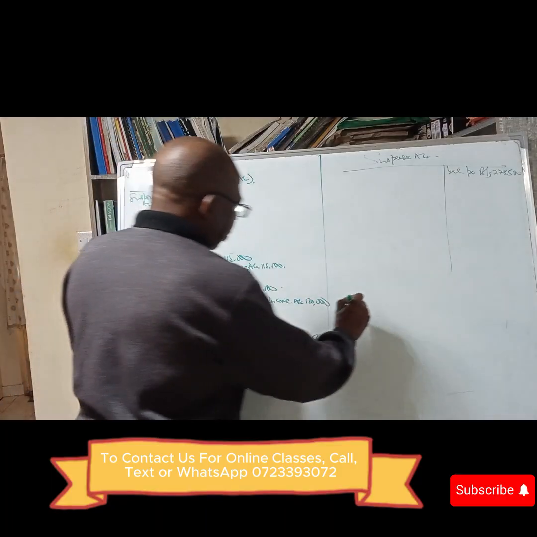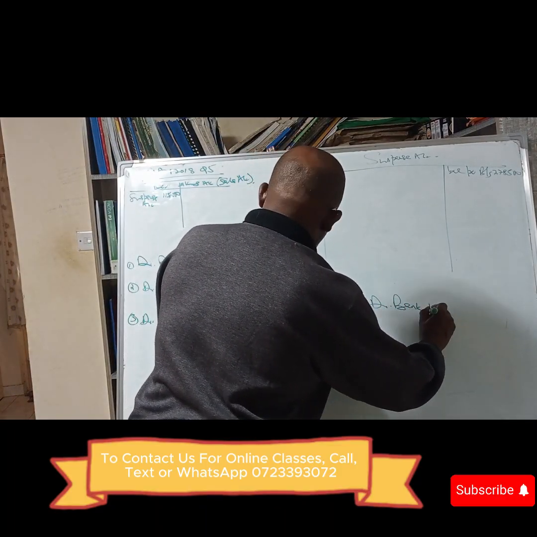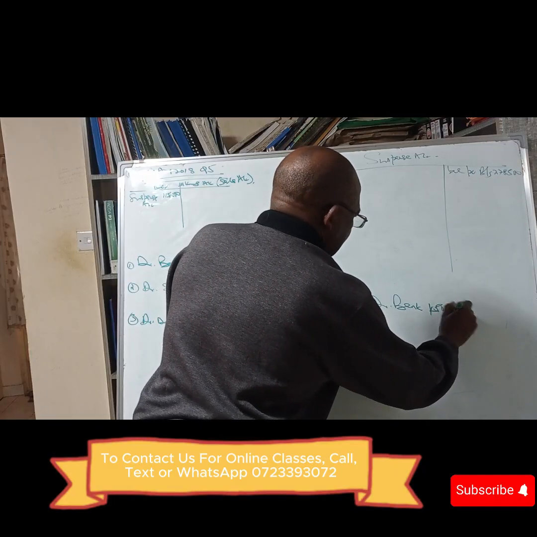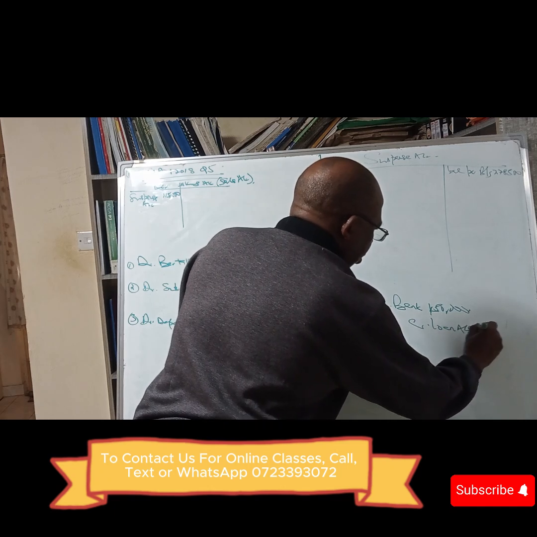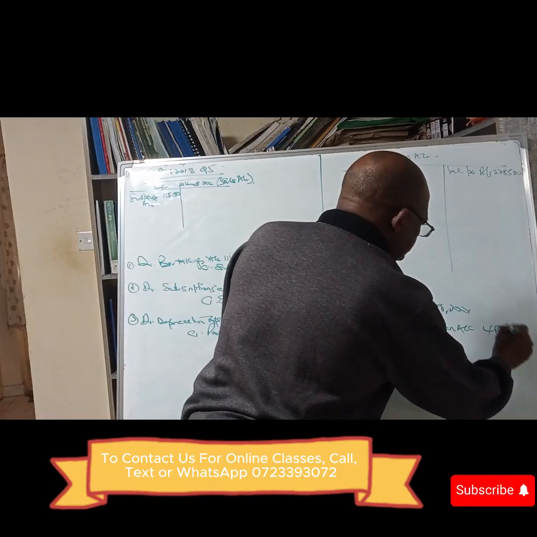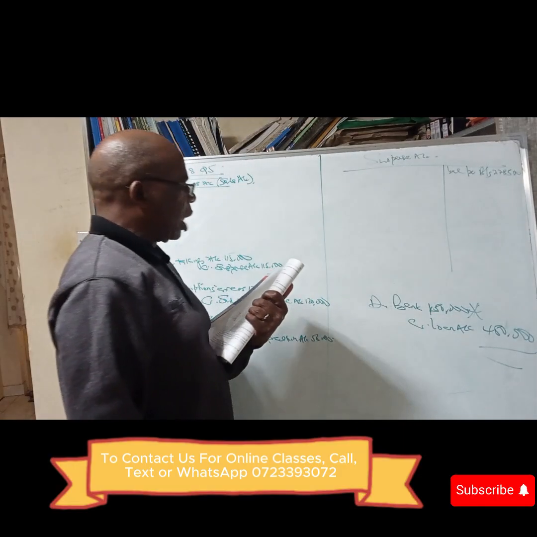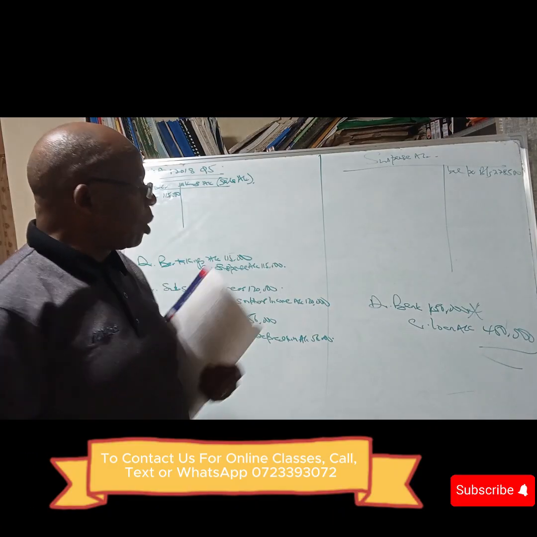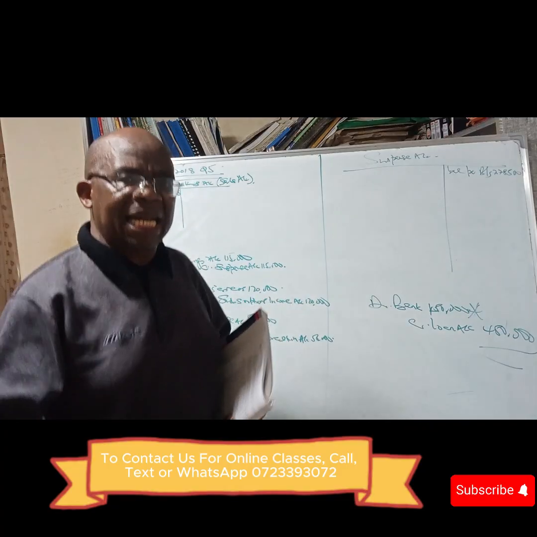So we received a loan. Instead of debiting bank 450 and crediting loan account, we only recorded bank. Because we only recorded the debit, we did not record the credit.